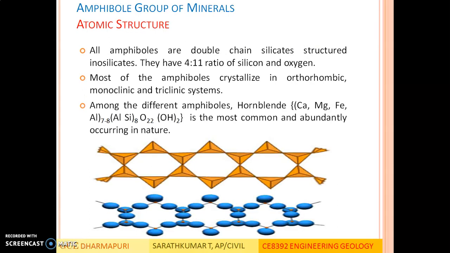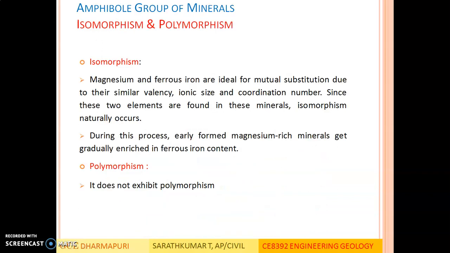Atomic structure. As seen before, amphiboles are double chain silicates, structured inosilicates. They have a 4:11 ratio of silicon and oxygen. Most of the amphiboles crystallize in orthorhombic, monoclinic and triclinic systems. Among the different amphiboles, hornblende, having calcium, magnesium, iron, aluminum with silicon, aluminum, Si8O22(OH)2, is the most common and abundantly occurring in nature. Below is the figure showing double chain silicates having ratio of silicon to oxygen 4:11. Among the amphibole group of minerals, hornblende is the most common and abundantly occurring in nature.